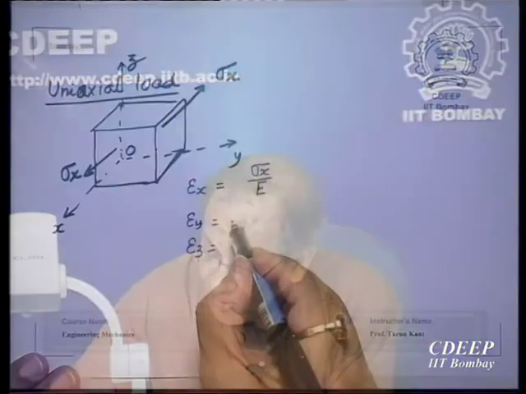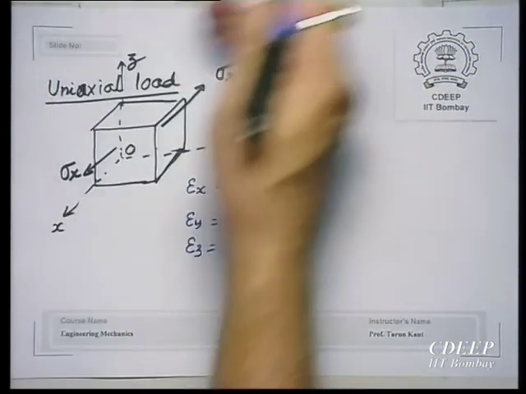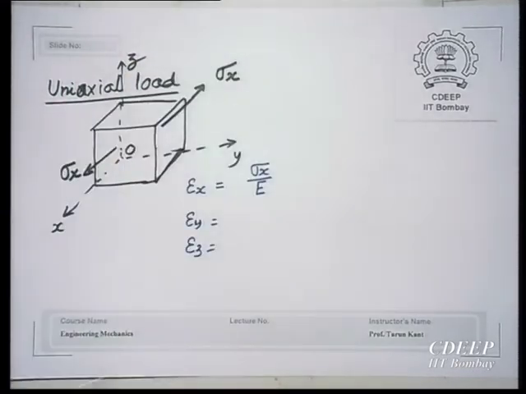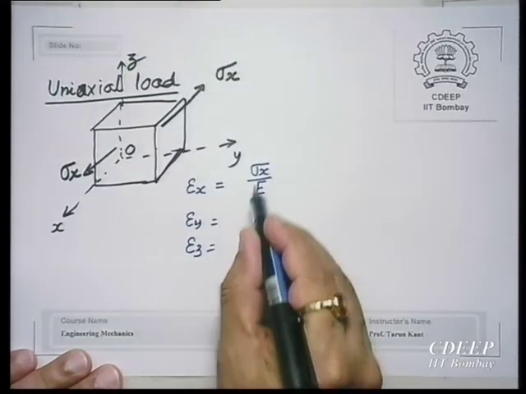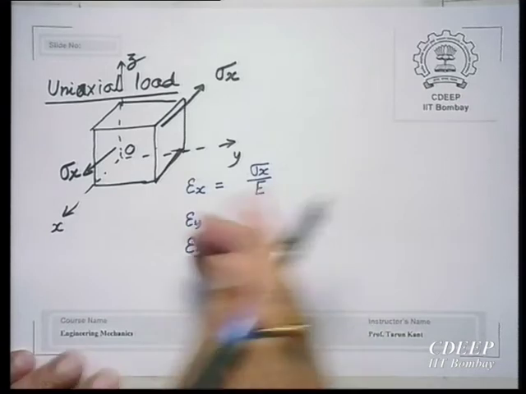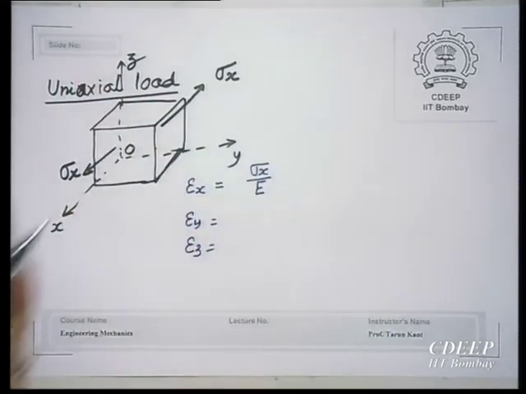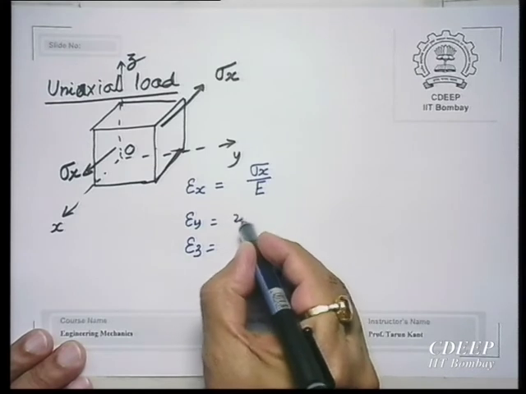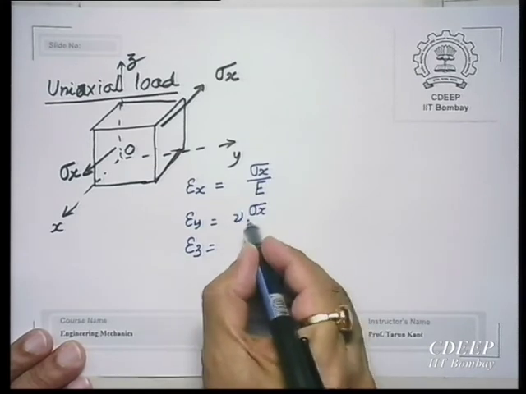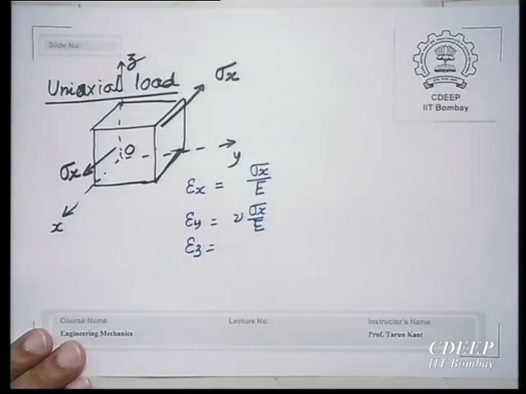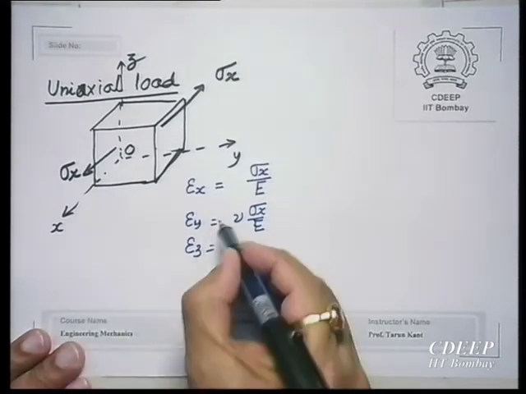This strain in x direction is positive, but then this positive strain will produce a negative strain in y direction. How much will that be? That will be nu times sigma x by E, and there must be a negative sign.